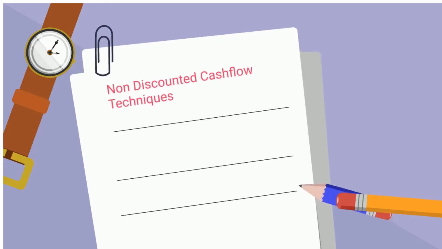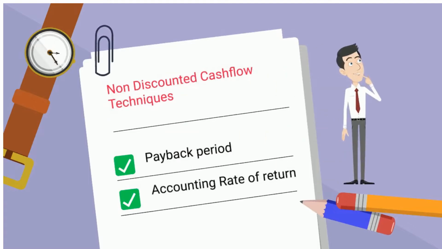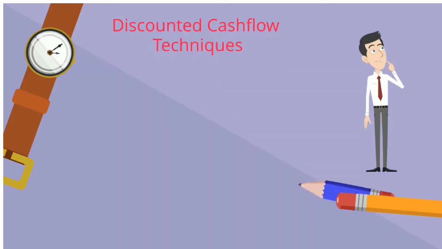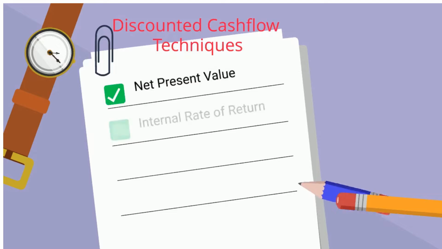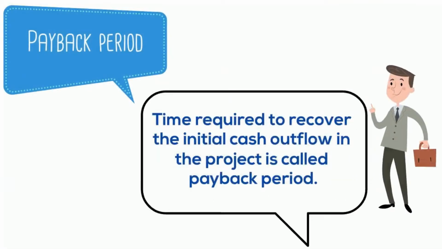There are two methods in which non-discounted cash flow techniques can be adopted. One is payback period, the second one is accounting rate of return. This we'll study in depth in subsequent examples. There are four methods in which discounted cash flow techniques are used. One is net present value, second is internal rate of return, third is discounted payback period, fourth is profitability index. Now let's understand the concept of payback period.